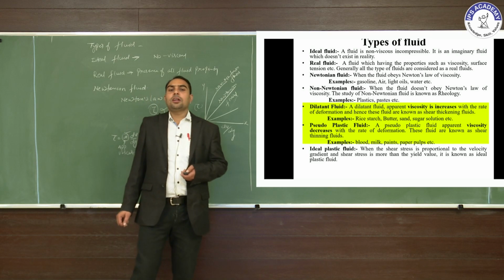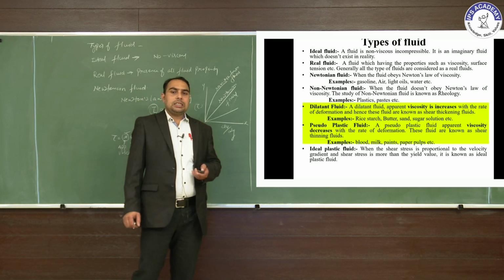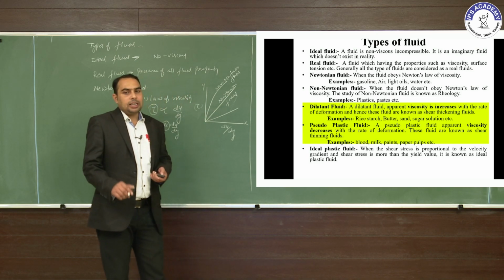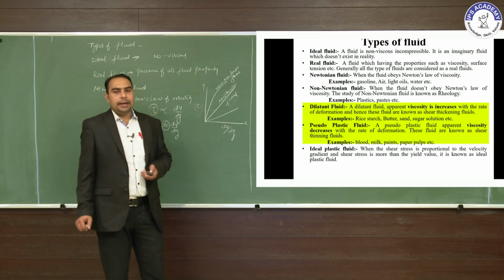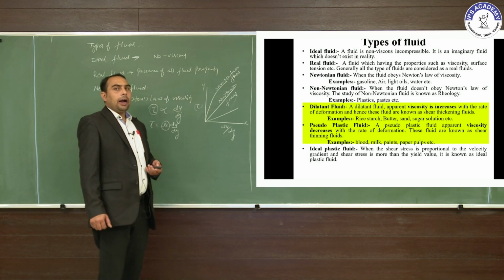And next one, the ideal plastic fluid. When the shear stress is proportional to the velocity gradient, and the shear stress is more than the yield value, it is known as the ideal plastic fluid.